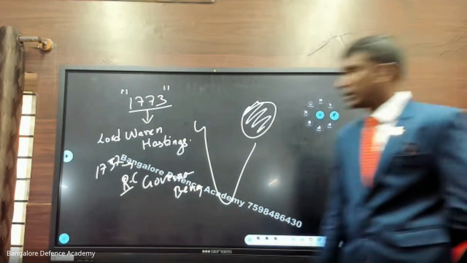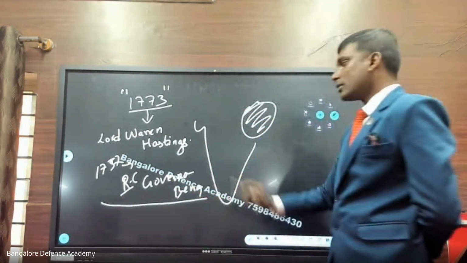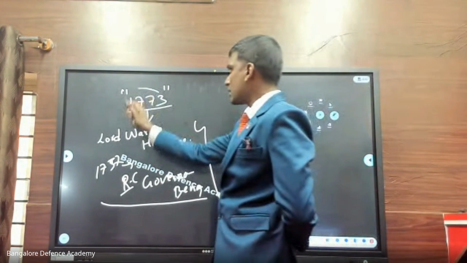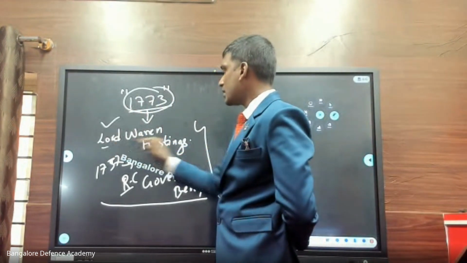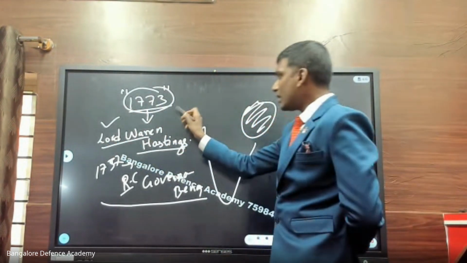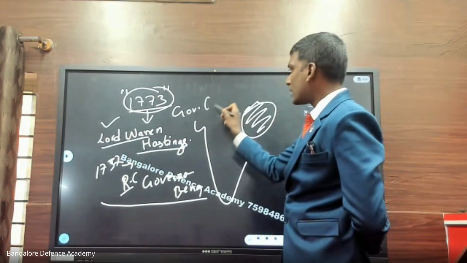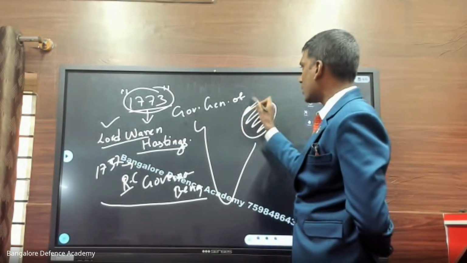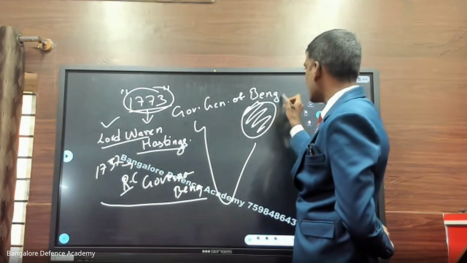Now look here. The first Governor of Bengal is Robert Clive. After some years, in 1773, who is this person here? Lord Warren Hastings. He has been made Governor General of Bengal. Governor General of Bengal. Okay, fine.